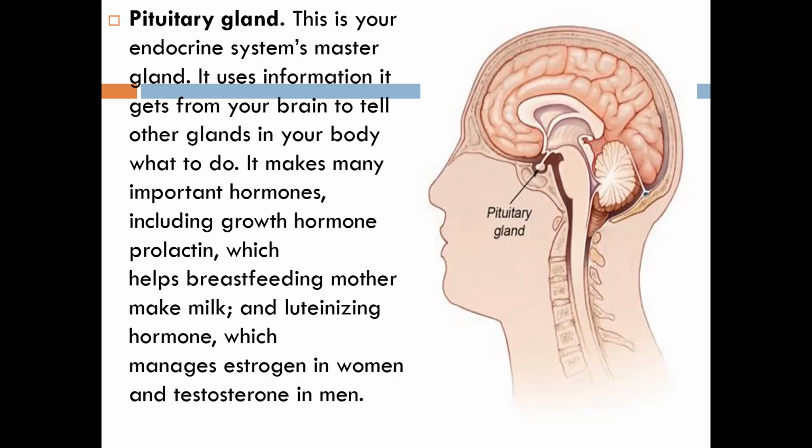Some of the important hormones made by the pituitary gland are growth hormone and prolactin, which helps the breastfeeding mother make milk so that she can feed the baby. And there is also luteinizing hormone, which manages estrogen in women and testosterone in men. All these are managed and controlled. So are you clear about the pituitary gland, its location and its function, what work it does? Are you clear?